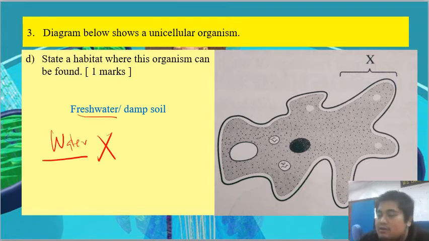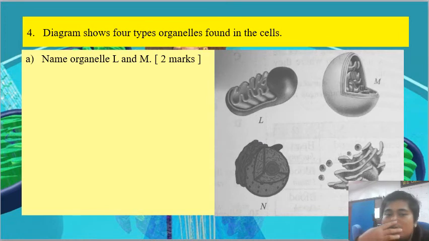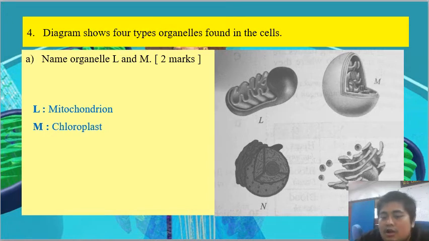Why can we not include seawater? Because this amoeba cannot live in a hypertonic solution condition. So number 4, organelle L and M. Organelle L is our mitochondria and M is our chloroplast.